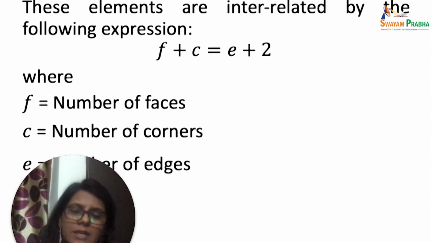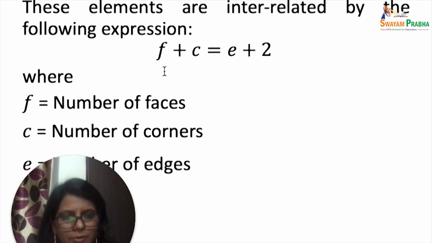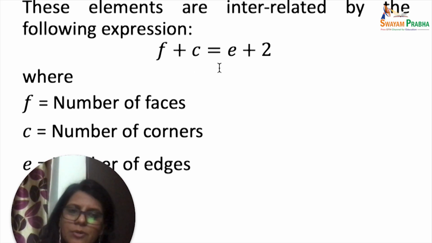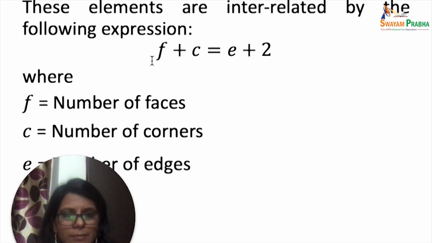Now, what is the relationship between them? There is a mathematical relation: f plus c is equal to e plus 2, where f is the number of faces, c is the number of corners, and e is the number of edges. So the number of faces plus the number of corners is equal to the number of edges plus 2.